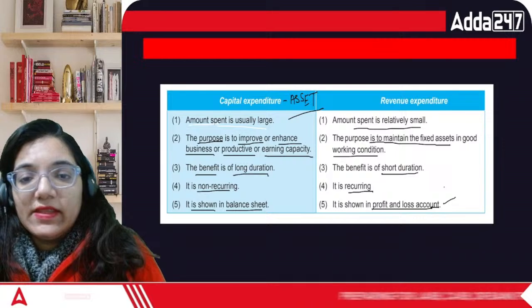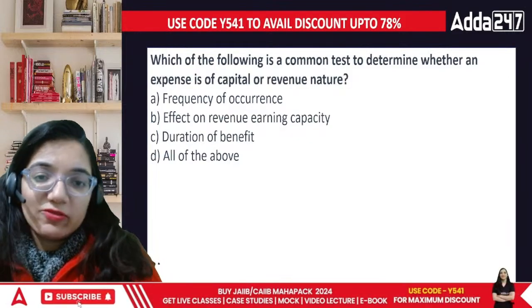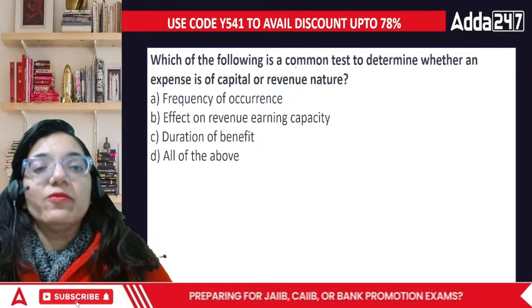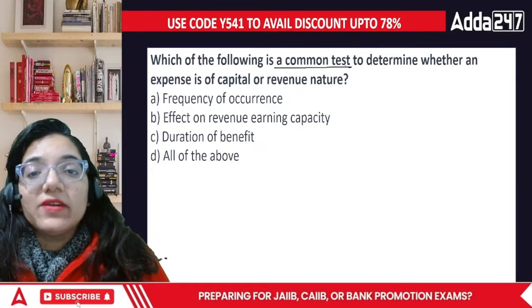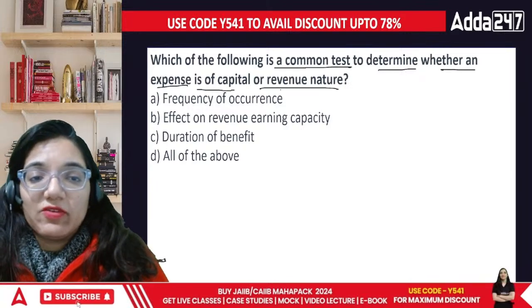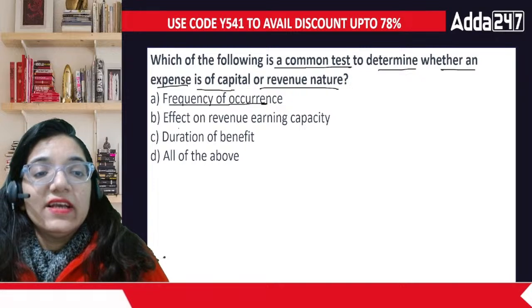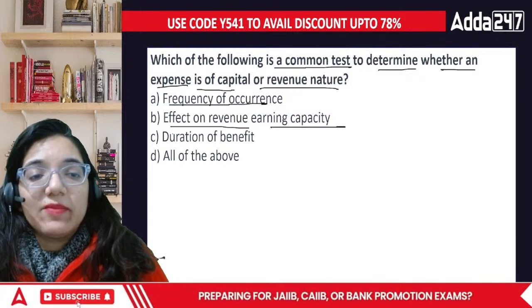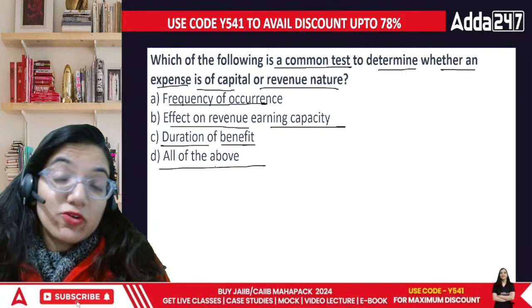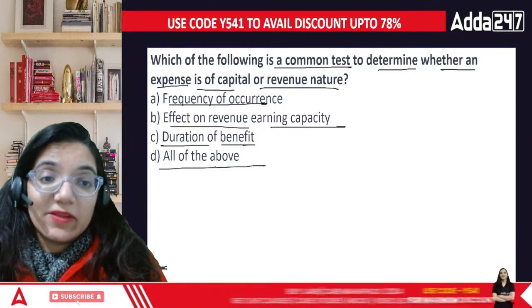Okay. Now, based upon this, shall we proceed and talk about the MCQs there? Chaliye, then let's begin. Acha, which of the following is a common test to determine whether an expense is of capital or revenue nature? Frequency of occurrence, effect on revenue earning capacity, duration of benefit, or all of the above. We have talked about all of these on the basis only.